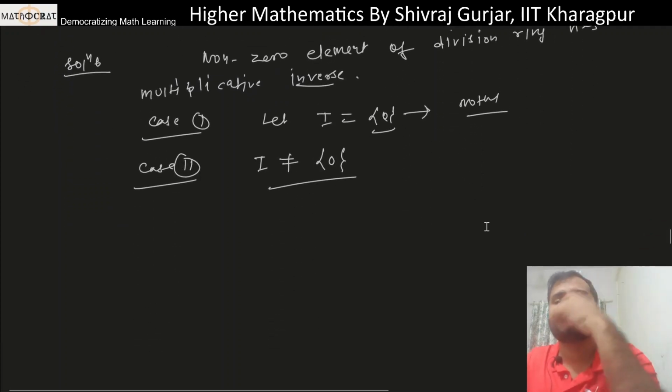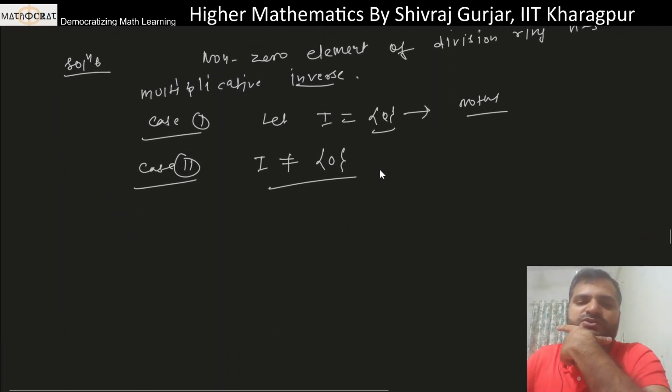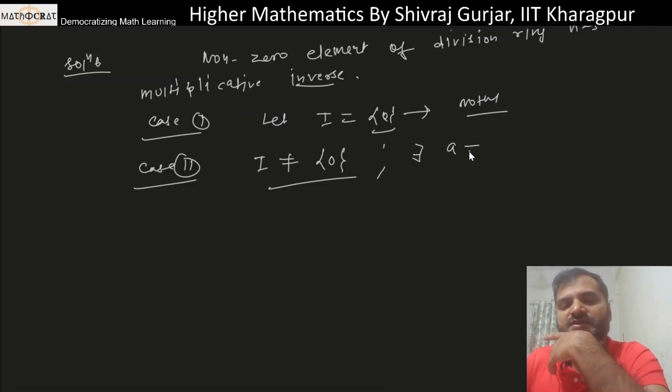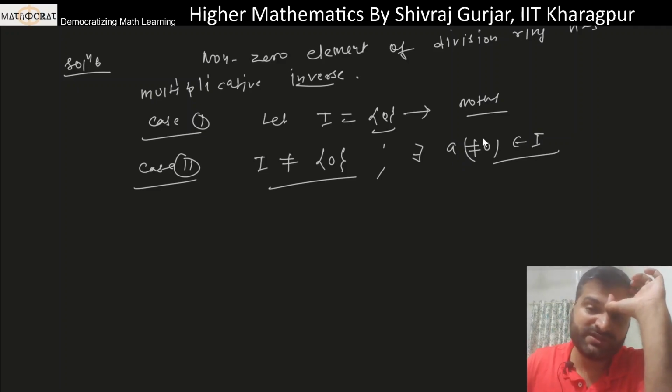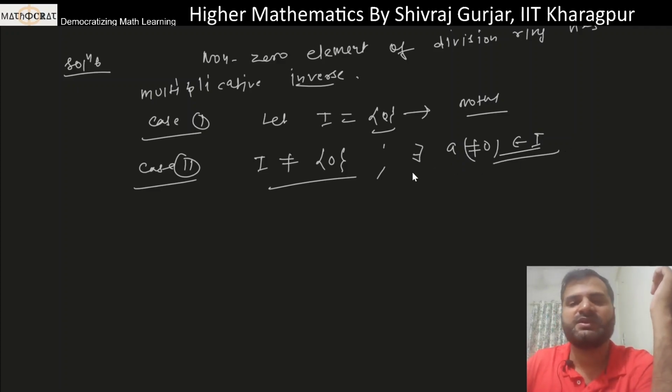So the same thing will happen here. If I is not zero, that means there exists a non-zero element belonging to I. Otherwise, if the ideal were the null ideal, then there wouldn't be any non-zero element. But here case 2 is that I is not the null ideal, so there has to be at least one element which will be non-zero. This implies that this A will be in our division ring, let us call it R, will be in R as well.